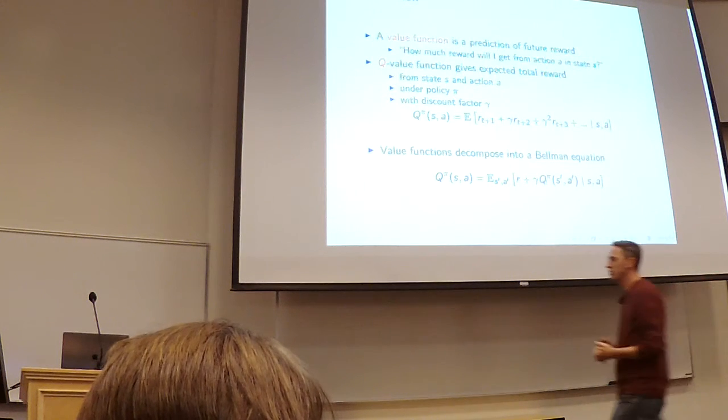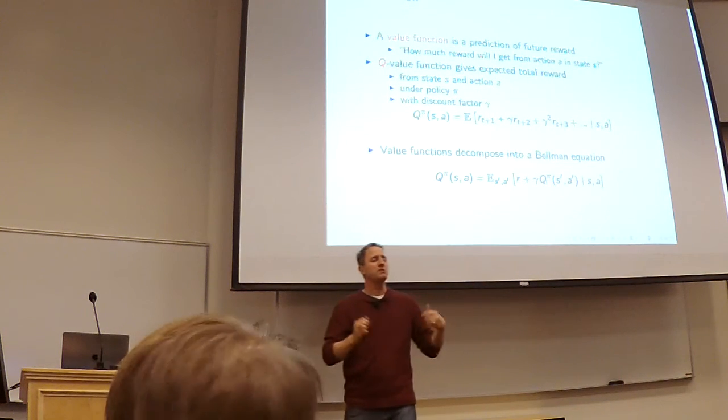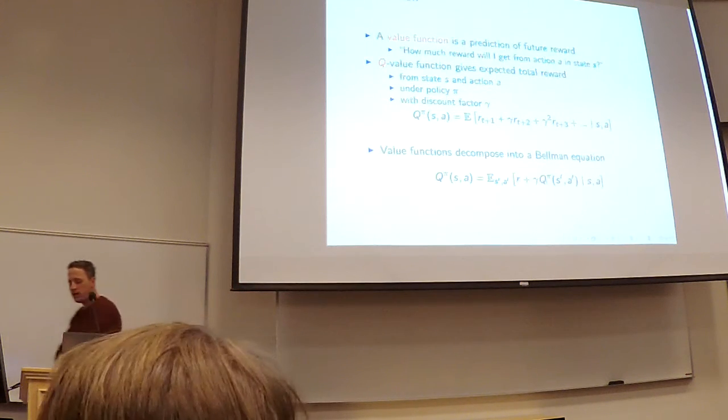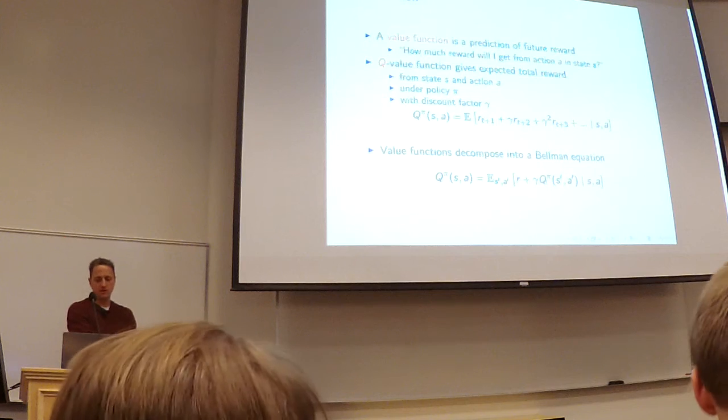How do you use a Q function? I give you a Q function. Okay, fully trained, whatever, you can evaluate it. How do you use it to generate a policy?